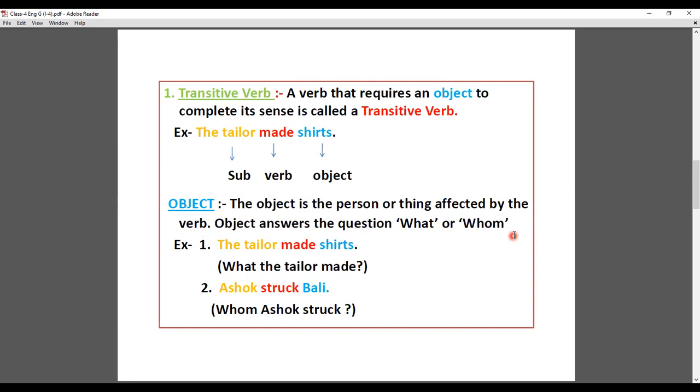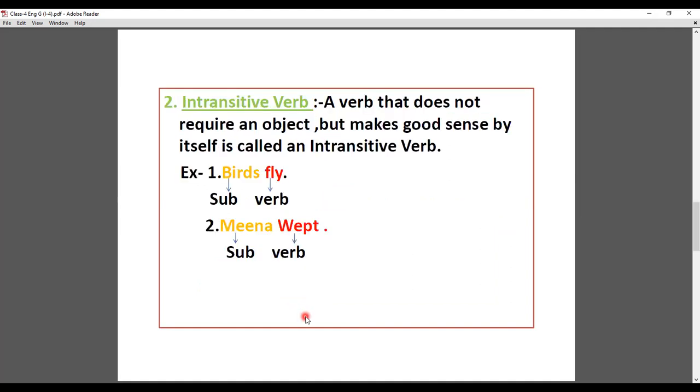Tailor made the shirt. And second is Ashok struck Bali. अशोक ने किसको मारा? Whom Ashok struck. Ashok struck Bali. So we get the answer. We get the object as Bali. In the first sentence, we get the object as a shirt.